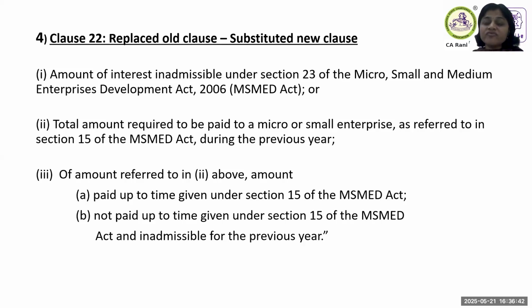As you know, section 15 and section 23 of the MSME Act are relevant in this case. One is the actual principal amount. As per the MSME Act, as we all know, if there is no agreement, 45 days is the criteria. If there is any specific agreement between the parties, then that number of days is the criteria. So we have to make sure that this reporting, including the principal amount, is reported in clause 22.